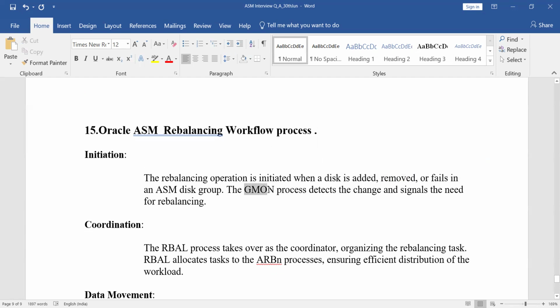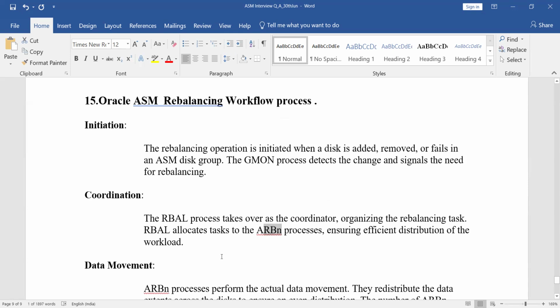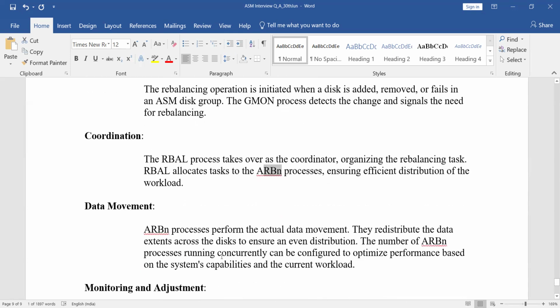Then it gives the signal to RBAL. Once RBAL receives the signal that a disk is added, it takes over and coordinates with the ARBn processes. ARBn will take care of the distribution, whether a disk is added or removed. So this is the flow: GMON monitors and initiates RBAL, RBAL coordinates with ARBn, and ARBn actually performs the rebalancing.